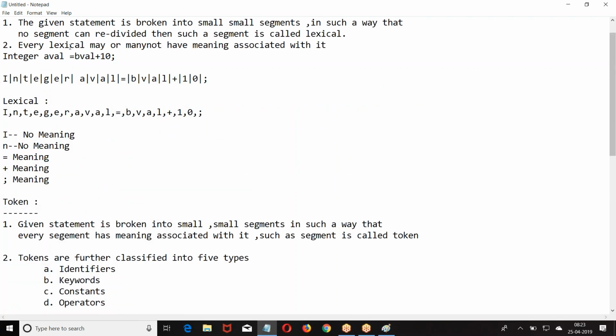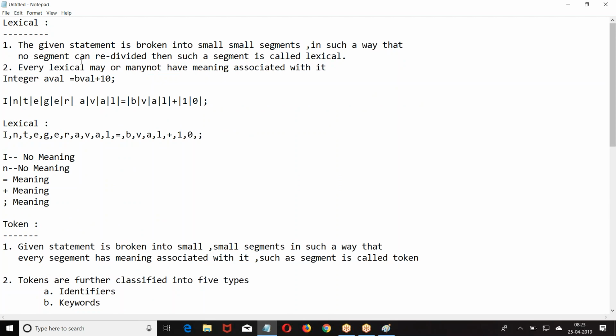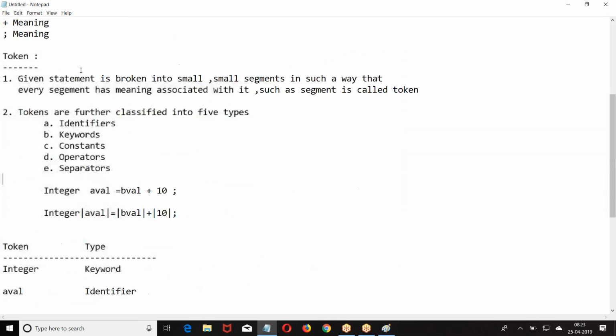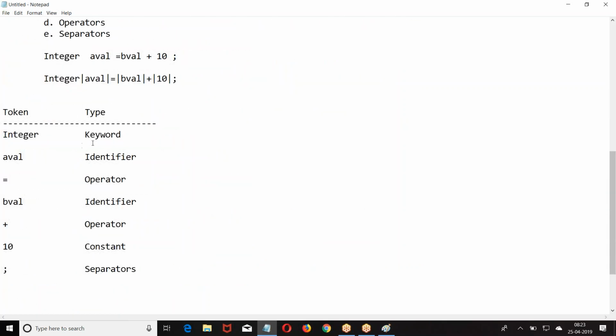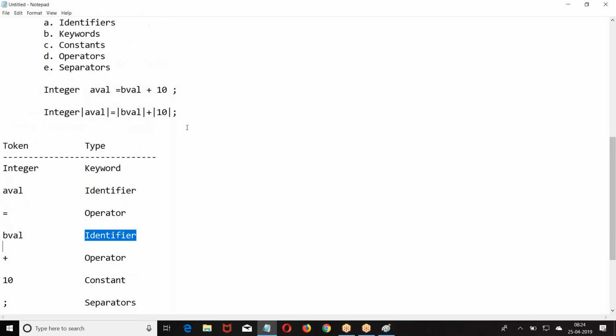So what is the difference between lexical and token? Token is a collection of lexicals which will form a meaningful segment. Each lexical is called a character. Now tokens are further classified into keywords, identifiers, operators, separators, and constants. I hope you are good with this. Right, boss?